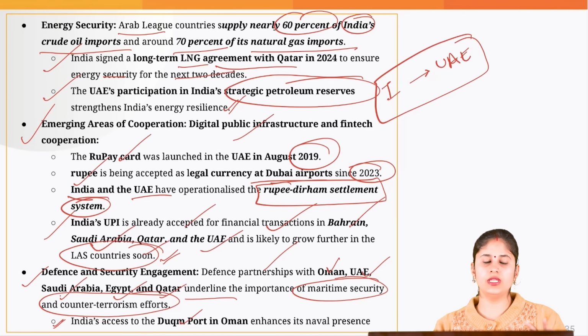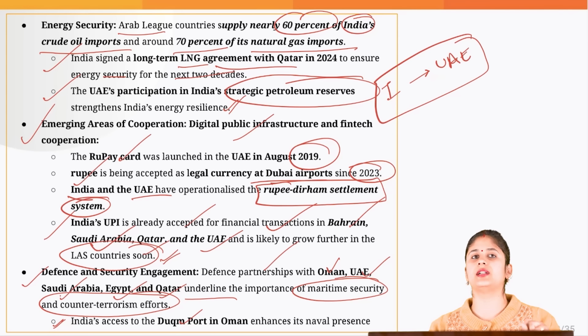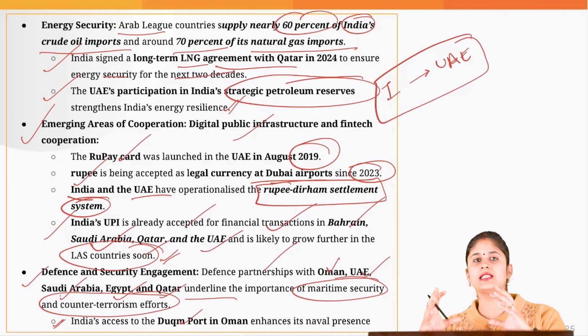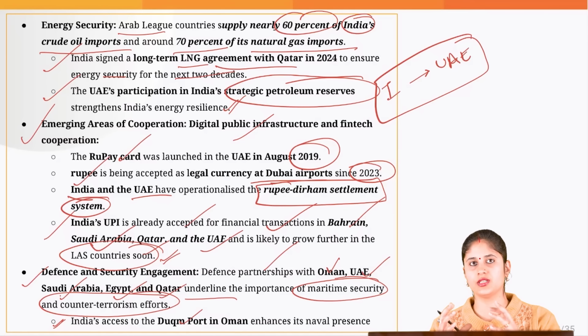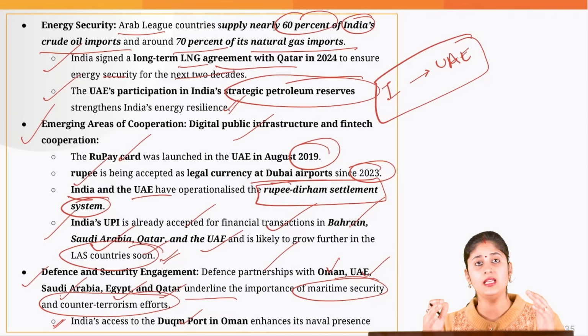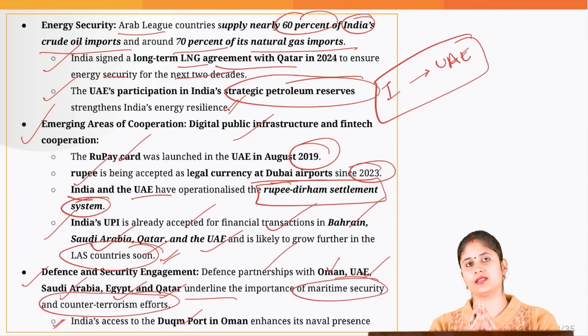Now, when it comes to these particular countries, what are the challenges that we are facing? The countries which are part of the Arab League nations usually have political instability. Different countries are governed by different government structures. Some are democratic, some are parliamentary republics, some are monarchies. So it becomes very difficult to develop a consensus with these countries.